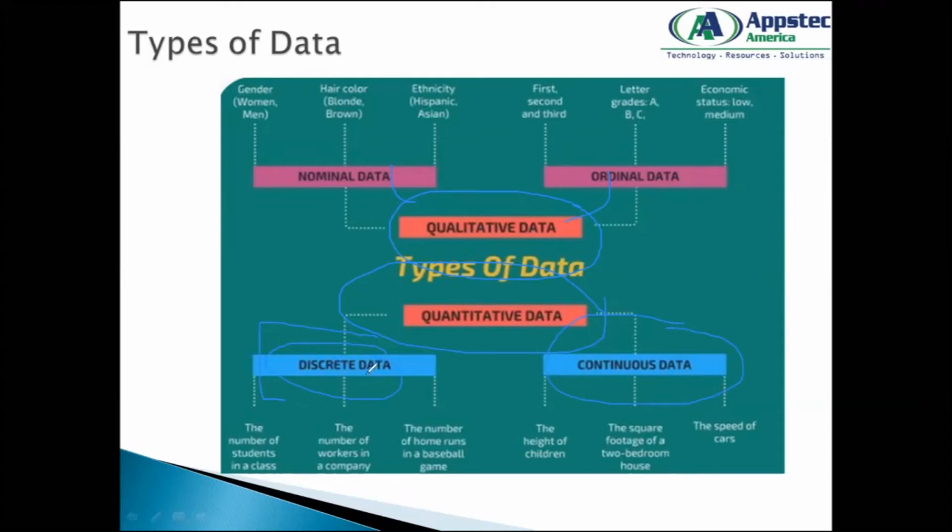So what is discrete? Discrete means it can take only a certain number of values. Let's say the number of students in a class. The number of students in a class can always be a certain fixed value. Either it will be 1000 in a class, 100, 50, or 10. You will always have a definite value. It might be high, but it will have a definite value, that is discrete. So it contains a certain fixed value, and those data are called discrete data.